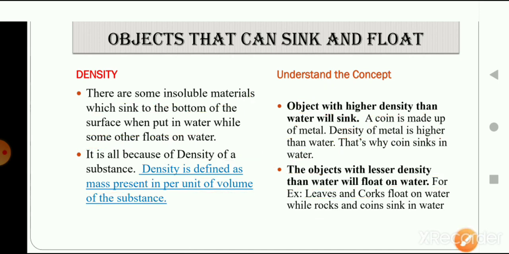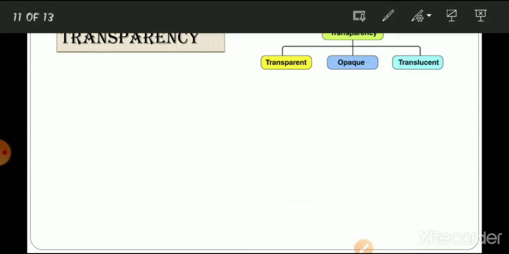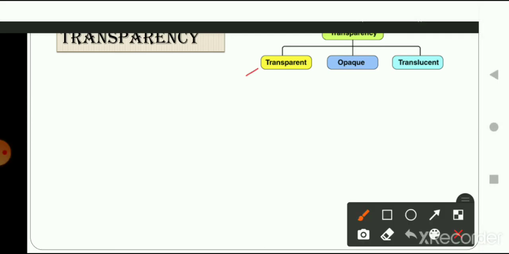So the next topic is transparency. Transparency is divided into three parts: transparent, opaque and translucent. To understand this, let's take a small example. Suppose you have a wooden block and a glass jar.